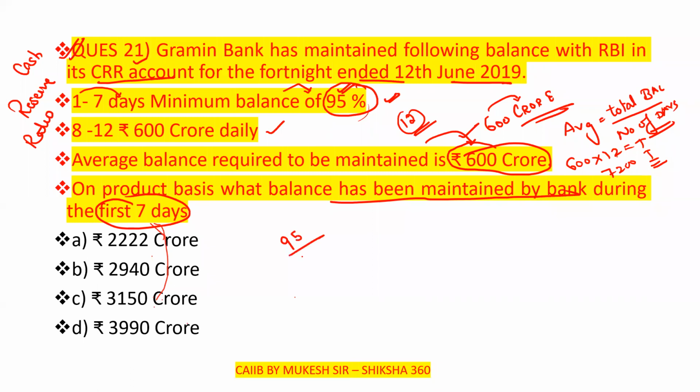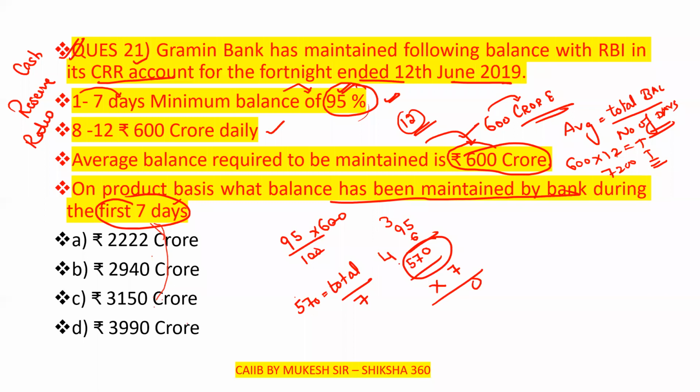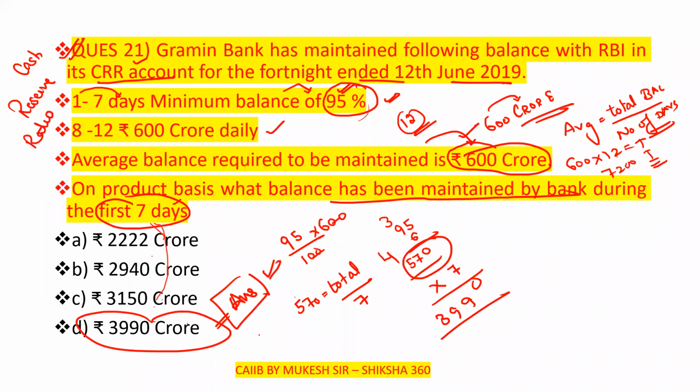So 95% of 600, that is 95 into 6, is 570 crore. So they have to maintain at least 570 crore daily. The balance maintained by the bank during the first 7 days: 570 is equal to total upon 7, so 570 into 7 is 3990 crore. So this will be the answer here.